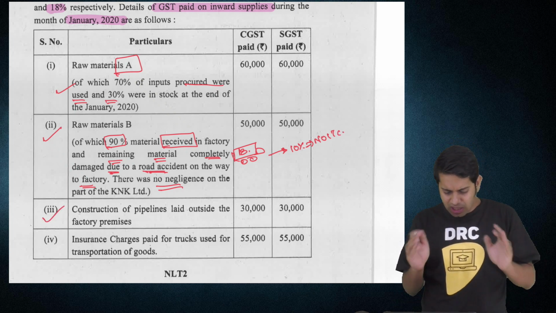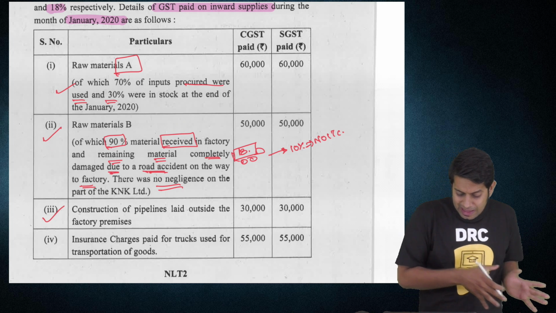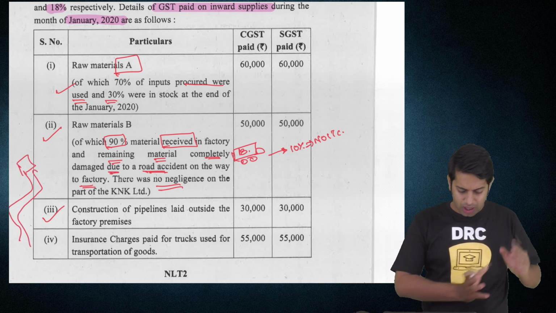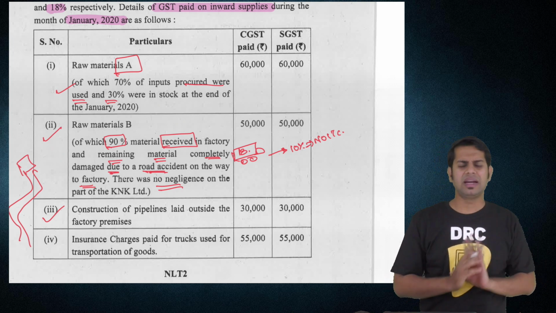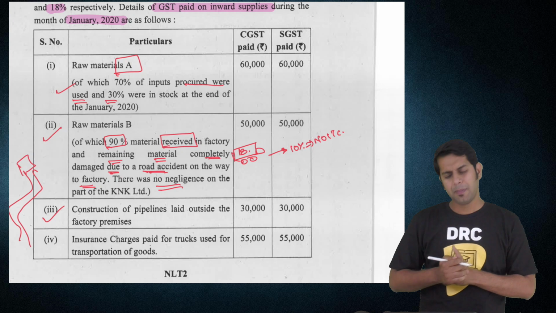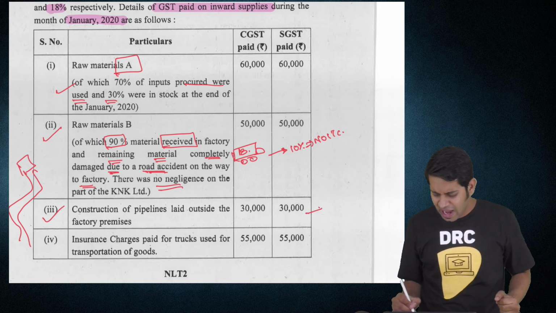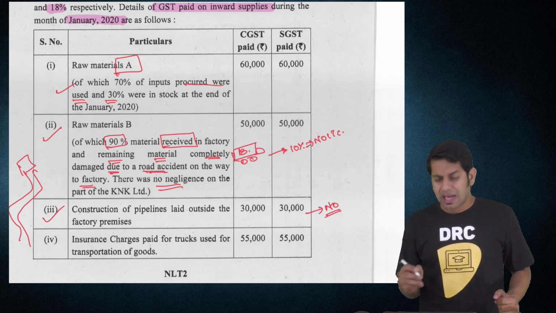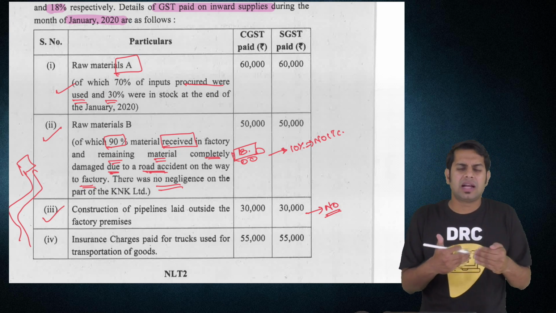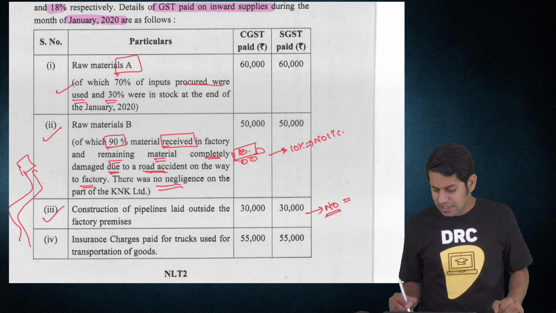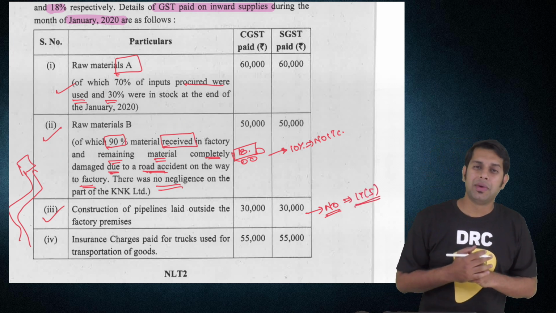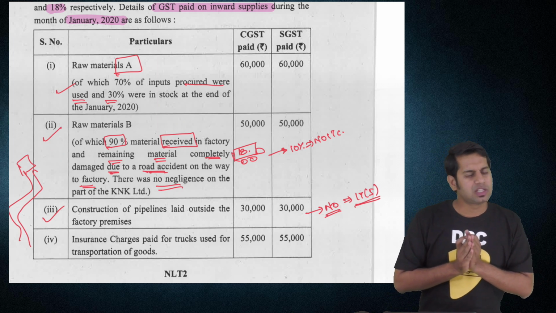Next, construction of a pipeline laid outside the factory premises. Outside the factory premises, I want to discharge the factory waste. For that purpose I am constructing the pipelines. Can I take input tax credit? Answer is no. Construction of a pipeline is construction of immovable property. For construction of immovable property, ITC cannot be taken, blocked under section 17 subsection 5. See, what is section 17 subsection 5 telling?